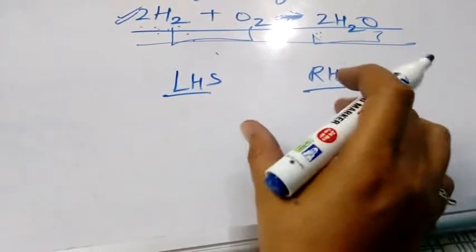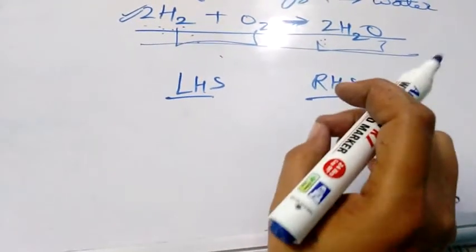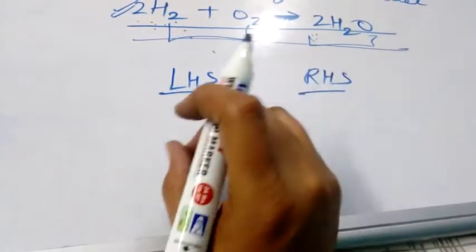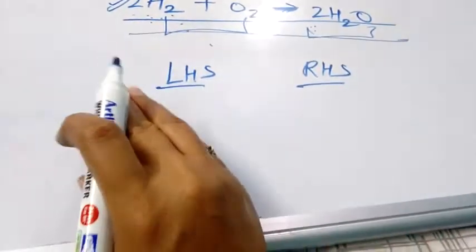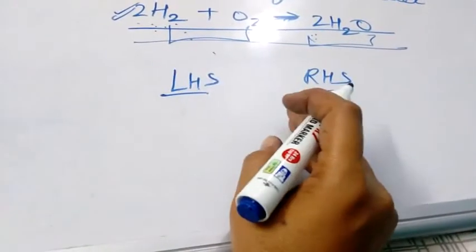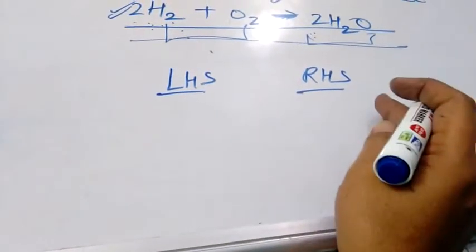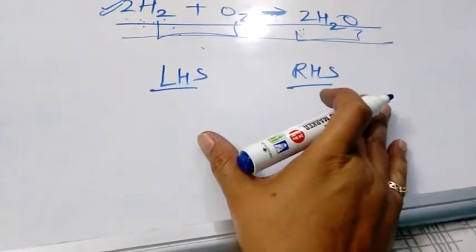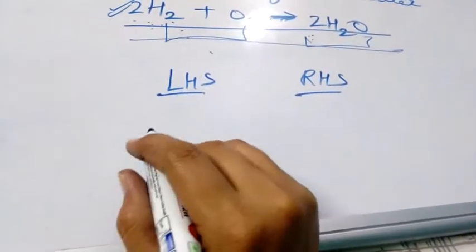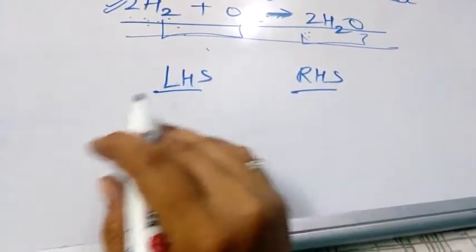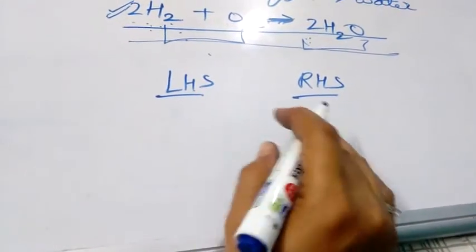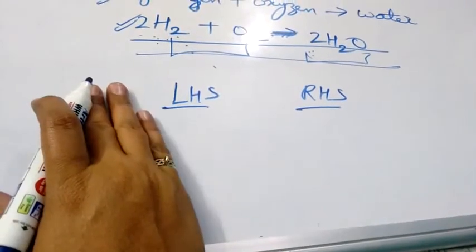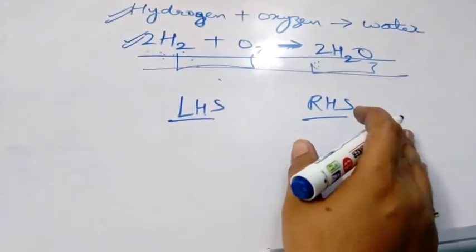So the mass before the reaction will be equal to the mass after the reaction. This is called law of conservation of mass. So according to it, we have to balance the chemical equation. In chemical equation, number of atoms before the reaction should be equal to number of atoms after the reaction.